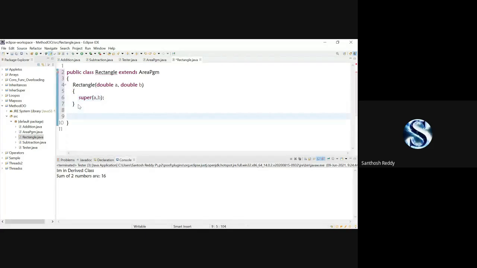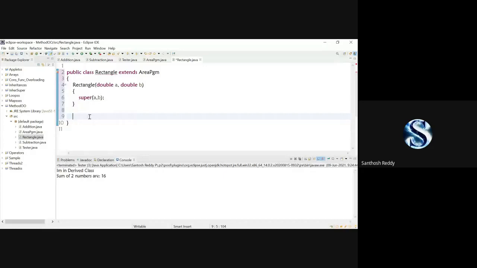Now in the code you can check it out. There is an error here. Why? Because the rectangle type must implement the inherited abstract method area in area program. We have to implement that in this class. If you're not implementing it in this class, you must make this class also abstract. Then only you'll lose the error. Otherwise the error will show.